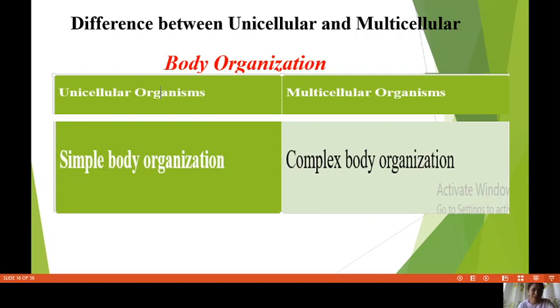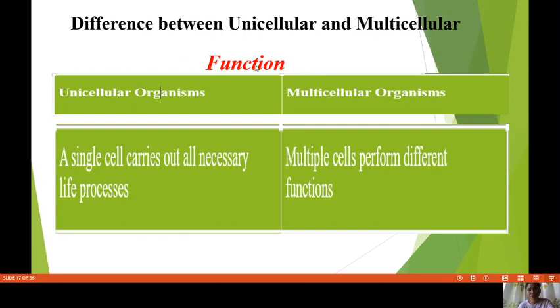Next. Function. Single cells carry out all necessary life processes. Multiple cells perform different functions. Okay, let's take the unicellular. This one cell performs different functions like digestion, when you eat and take in the nutrients, and excretion, when you remove the waste of your body.